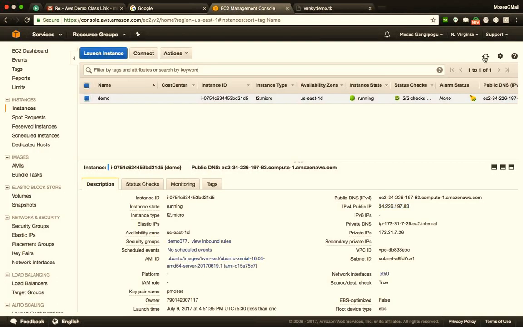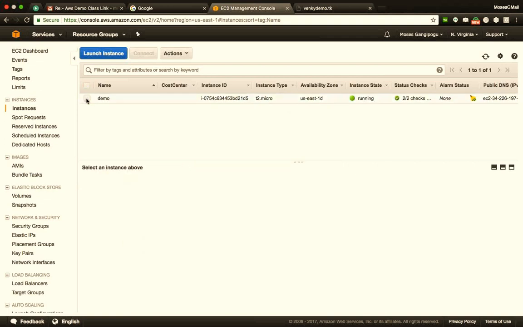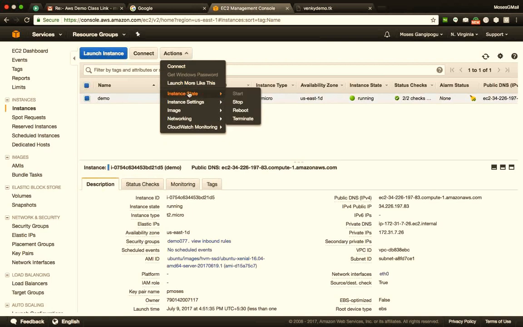So now let's say I want to create one more copy of it. I want to create an image of this server and create an exact replica of this server. So how do I do that? I can just select this and say image and say create image. What this will do is create an image of this server. And using that image, I can spin up one more server that will look exactly identical to this server.